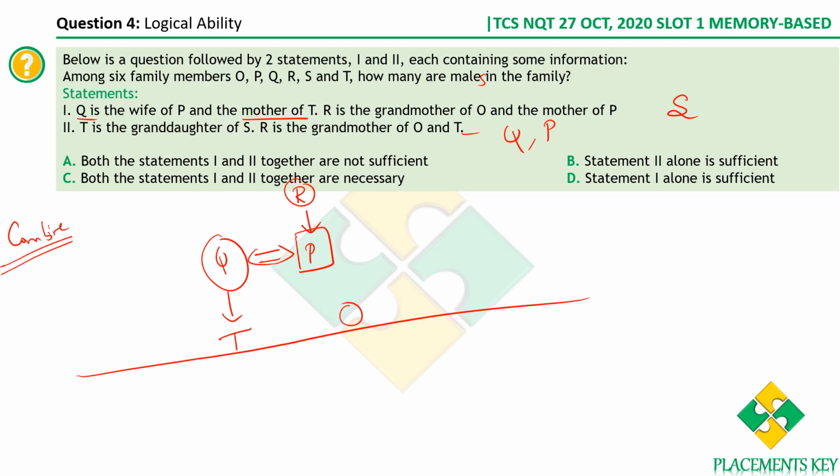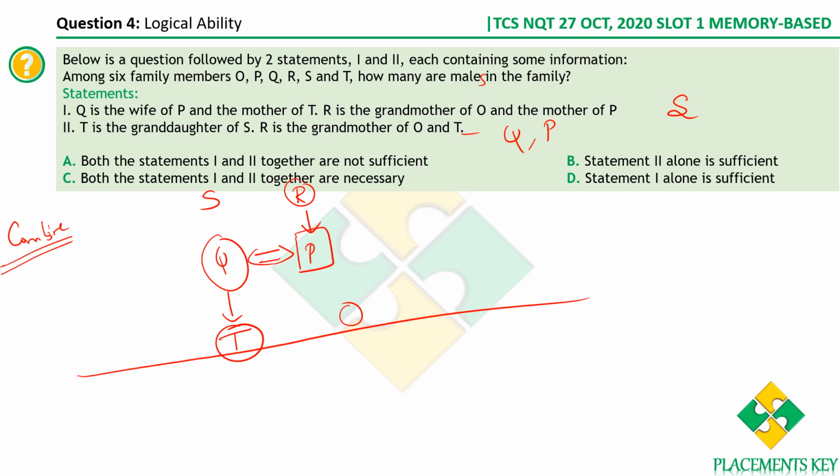So the first statement is done. Let's also combine it with the information given in the second statement. Okay, T is the granddaughter of S. We are not sure of the gender of S because S can also be the parent of Q. So you can't really say that S is the husband of R. Is it clear? S can be father or mother of Q as well, right? Therefore, we can't really get the gender of S.